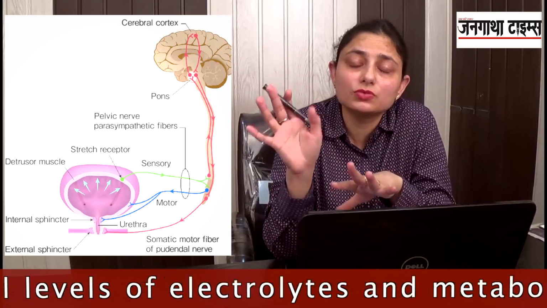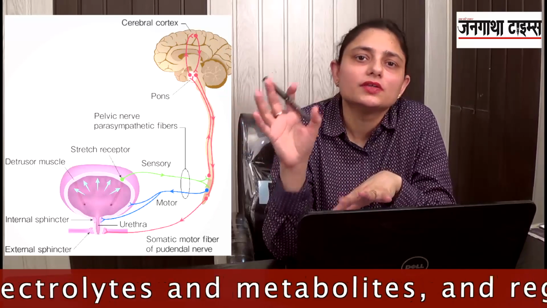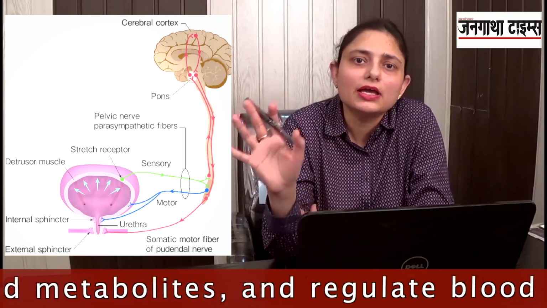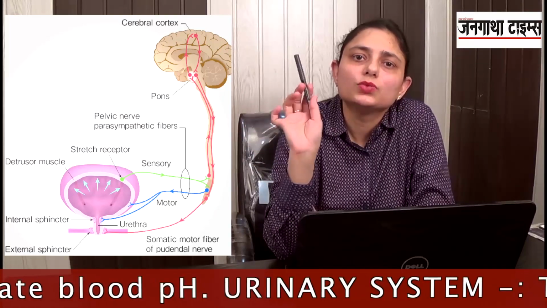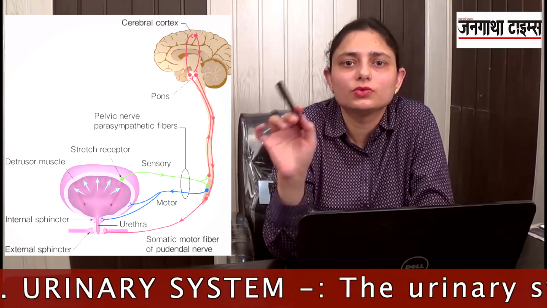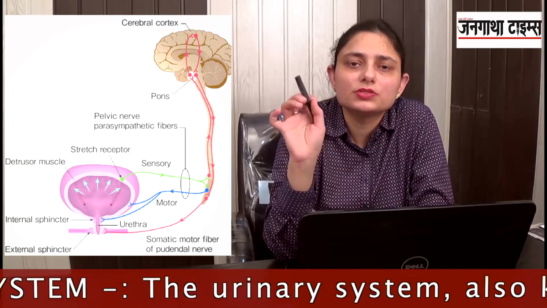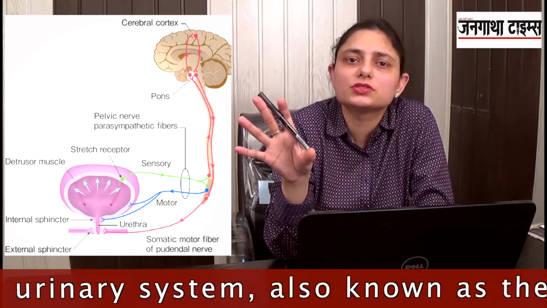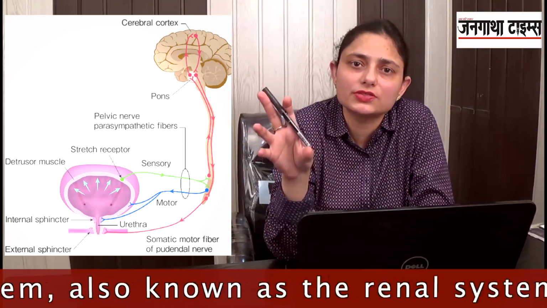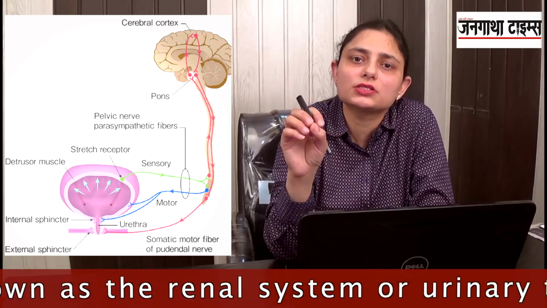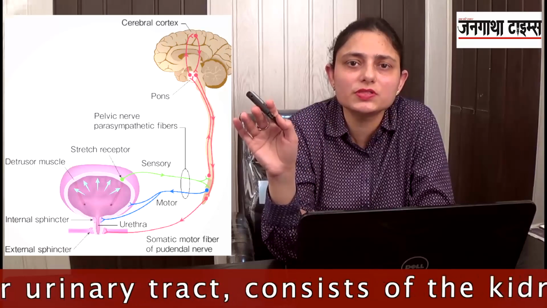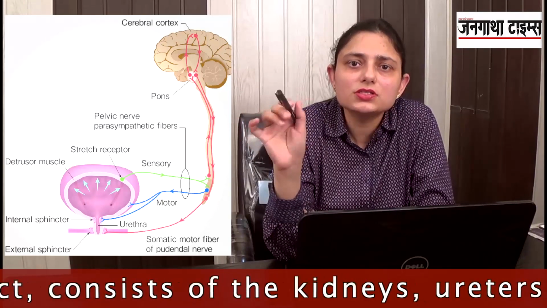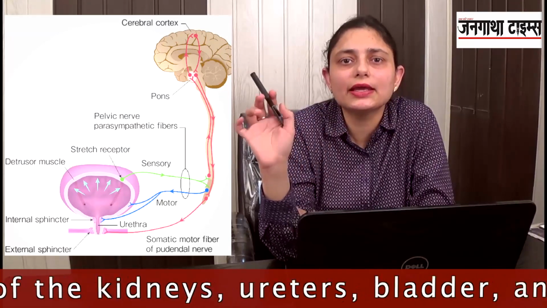So the cerebral cortex tells you that now the urinary bladder is full and you have to pass out urine. Then what happens? Voluntarily one goes and opens the external urethral sphincter, which is formed of skeletal muscle, because skeletal muscle is under voluntary control, and then the urine is passed out. So this is all about micturition in an adult.